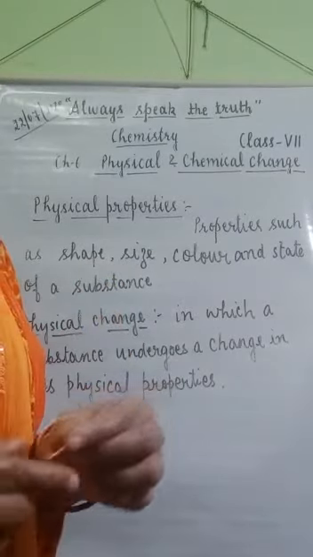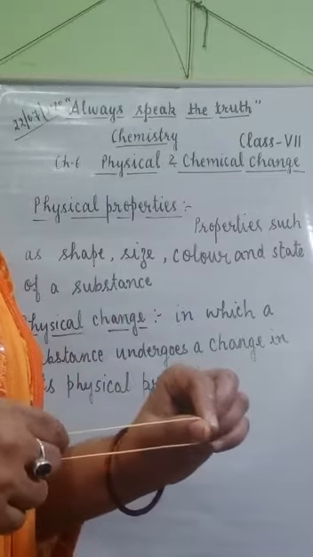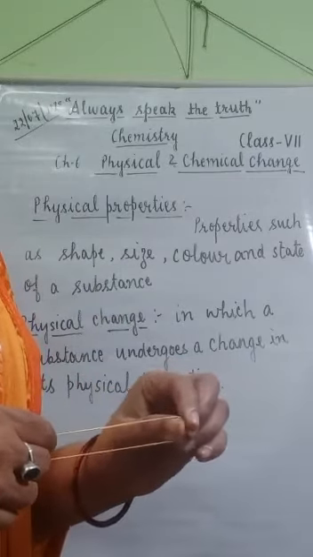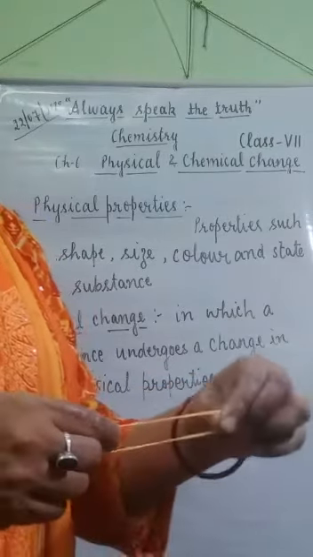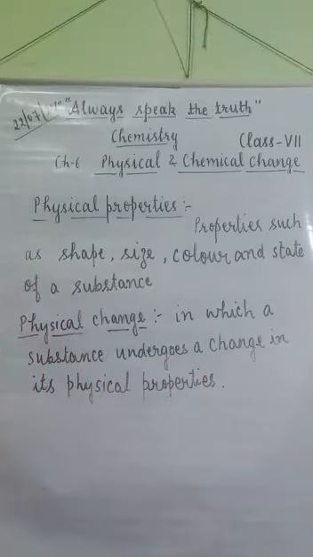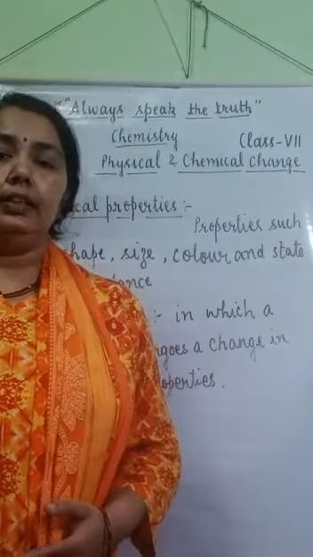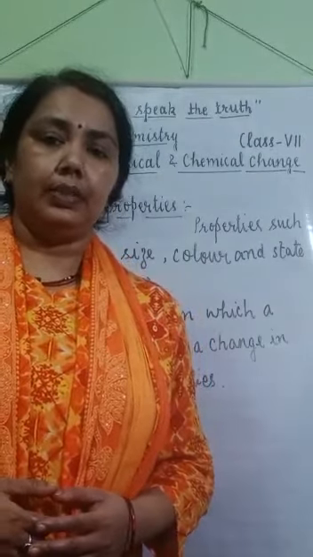Here I have taken a rubber band. When I stretch it, its shape and size change. But when we release it, it comes back into its original shape. So here you have seen changes in the physical properties of such substances.